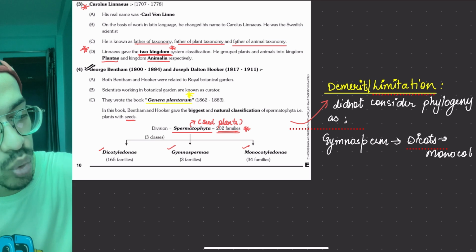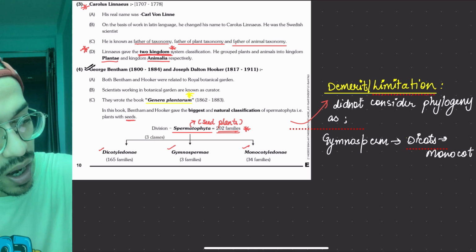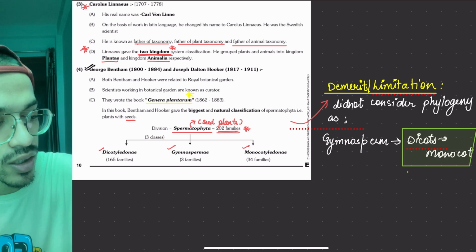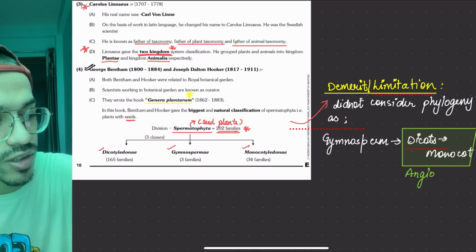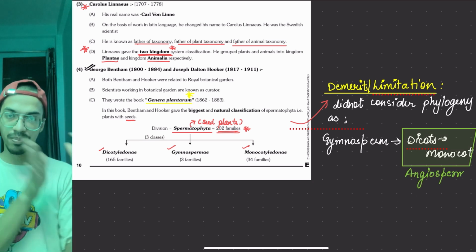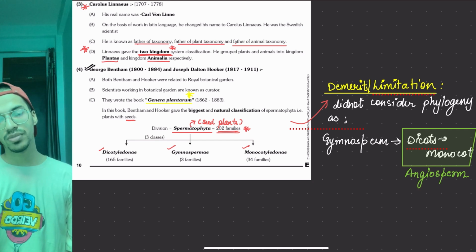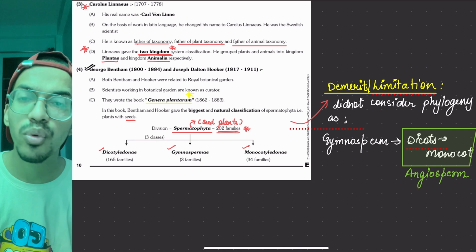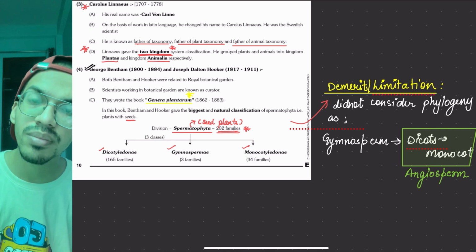and these both are what? Beta, these are angiosperms. So gymnosperms are primitive compared to the angiosperms. So this becomes a major problem. Someone will ask, what is the problem with Carl's two kingdom classification?